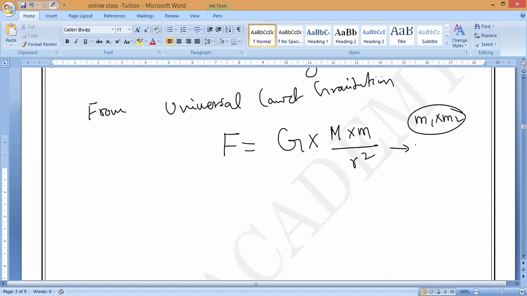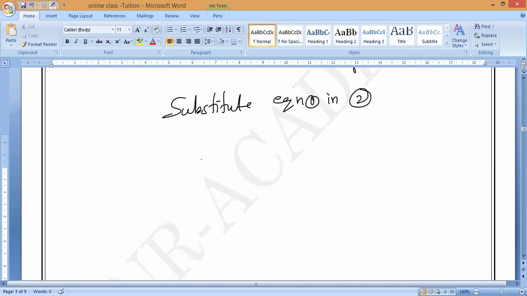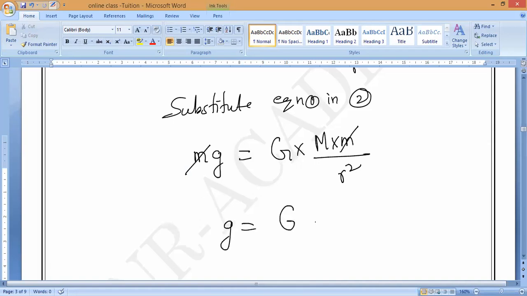This is equation 2. Now substitute equation 1 in equation 2. Equation 1 is F equals mg. So in place of F, can I write mg? Yes. mg equals capital G into capital M into small m divided by R square. On the left and right hand sides, small m will get cancelled. So small g is equal to capital G into capital M by R square. This is the formula for calculating the g value.